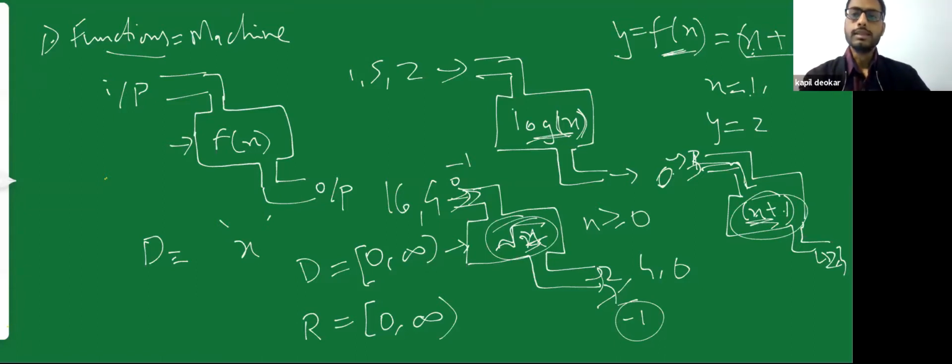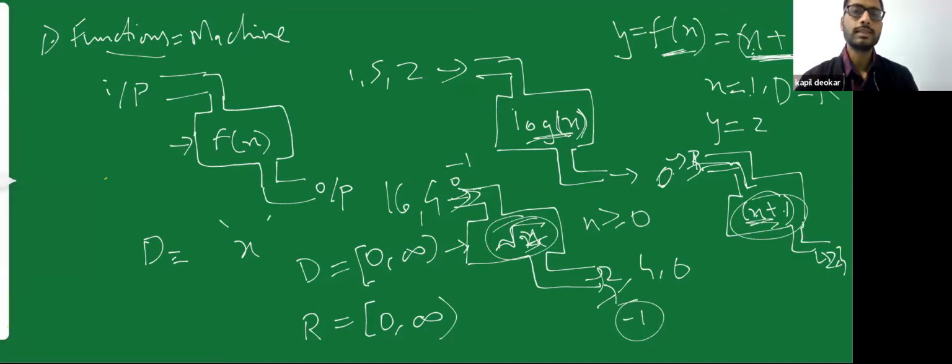Okay. So if we consider this term, y is equal to x plus 1 machine. Now in this machine, I can say that my domain is all real numbers, or my domain is from -infinity to +infinity. Why? Because I can write any value of x. I can write 0, I can write -1, I can write -1000, I can write 1 lakh.